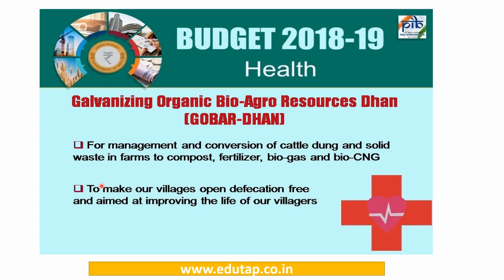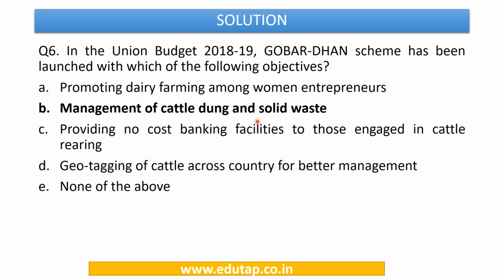And the other objective is to make our villages open defecation free, and it is aimed at improving the life of our villagers. So this we have to remember, that this scheme has been announced to convert the solid waste into useful form in the farm sector. So now we can easily answer this question: the Govardhan scheme has been announced for management of cattle dung and solid waste. So the answer to this is going to be option number B.